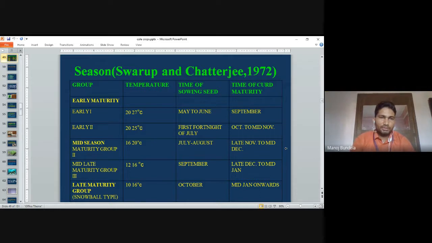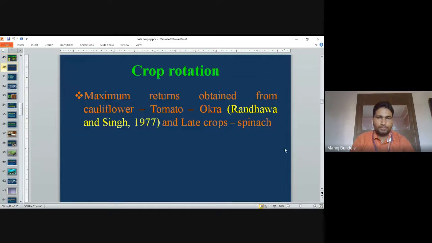So these are the early maturity group, the mid-season group and the late maturity group. These are the three groups. Early means early one and early two. Mid-season means mid-maturity second and mid-late maturity, and then the late maturity group. The time of sowing and time of harvesting are different for all.